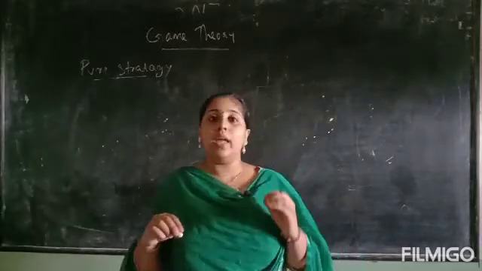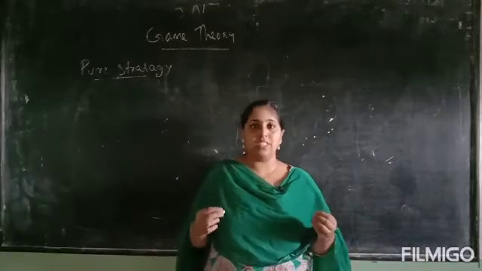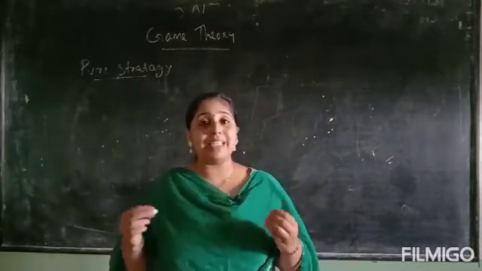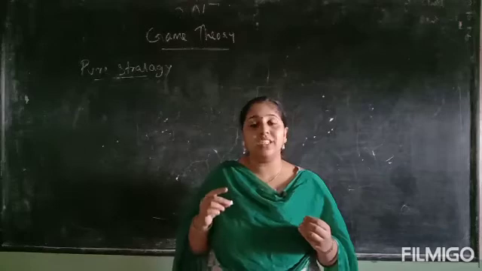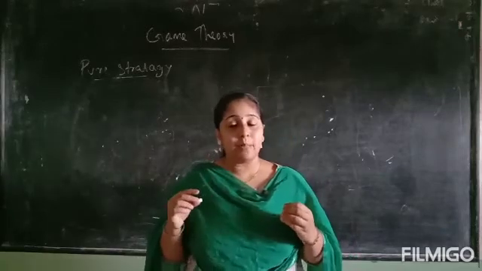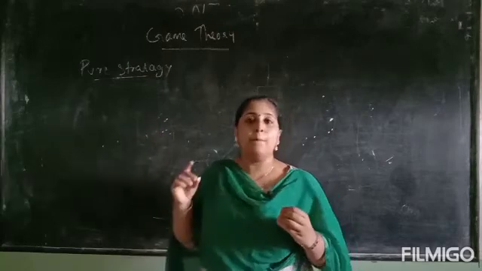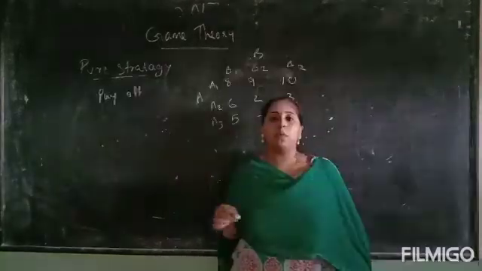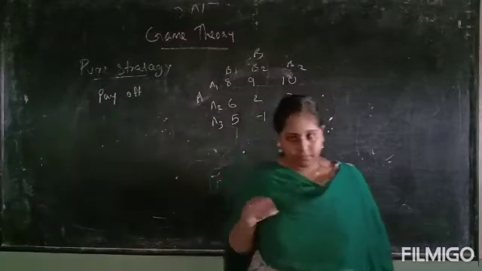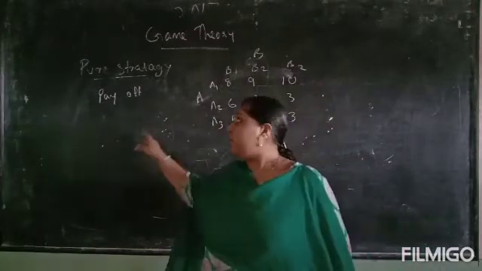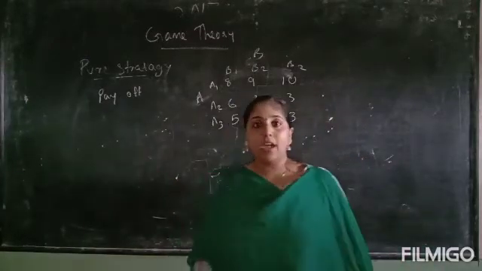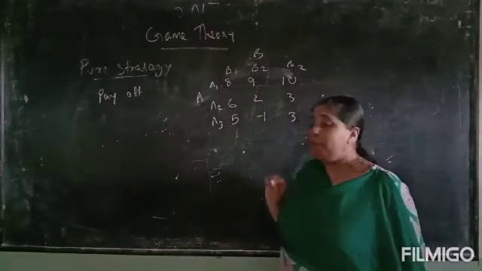That means we have different types of strategies. The players are selecting only one strategy from that. That type of problems are called pure strategy based problems. We want to know certain terms in game theory. First one is payoff matrix. What do you mean by payoff matrix?